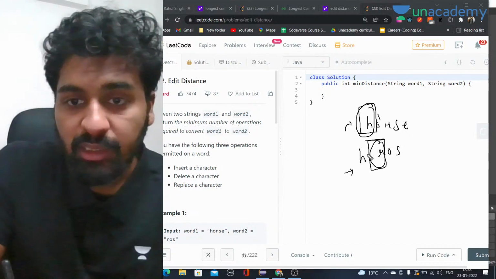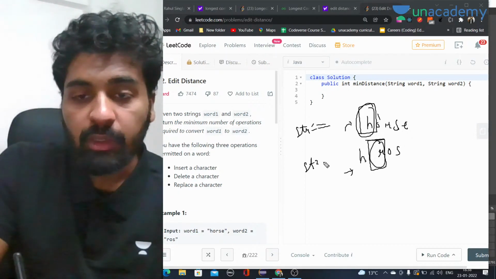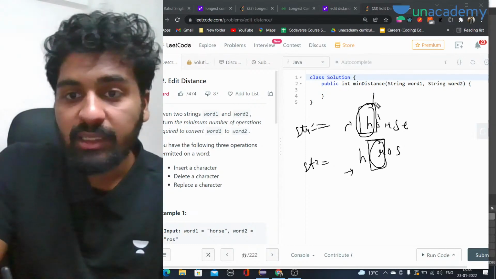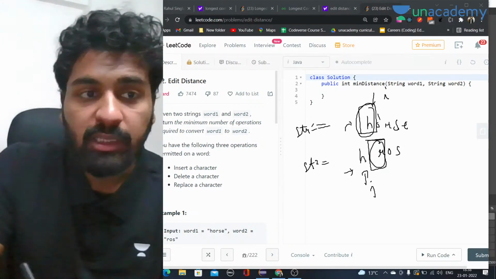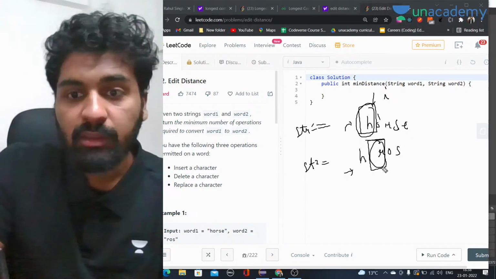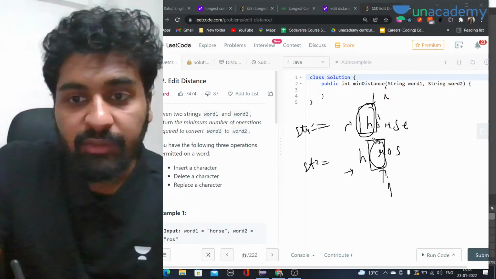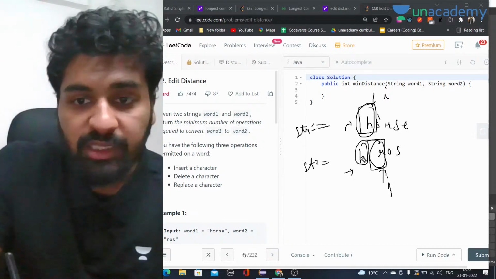We are inserting h into the second string. So this is str1 and this is str2. Let's say this was i and this was j. In that case, if they are not equal, we have three operations to do. So let's say the first operation is inserting.